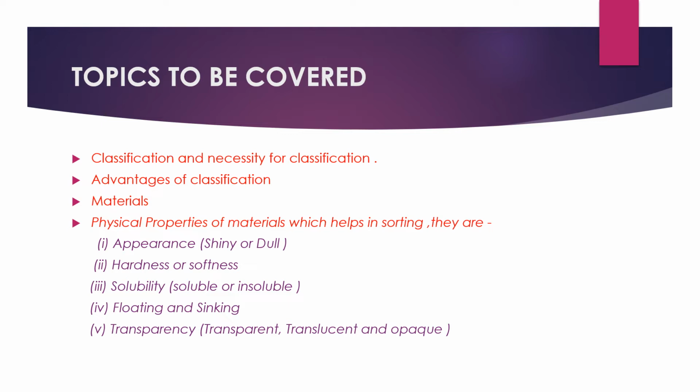It is soluble or insoluble. Fourth one is floating or sinking. Substances which float on water or sink in water. The fifth one is transparency, which includes three terms: transparent, translucent, and opaque. And today in this video, we will be learning about classification and necessities for classification, advantages of classification, materials, and in physical properties, we will learn about appearance and hardness or softness.